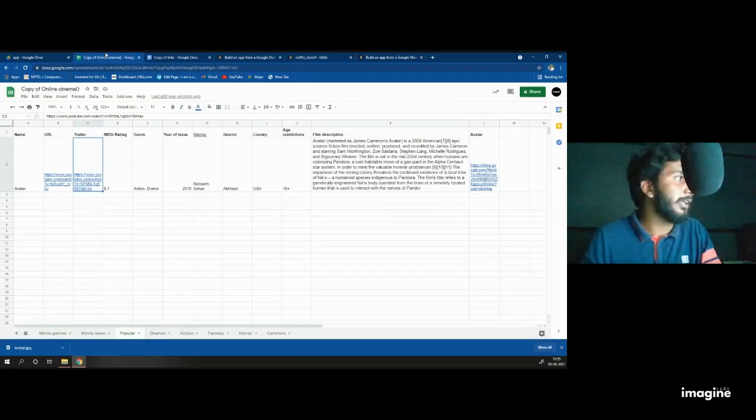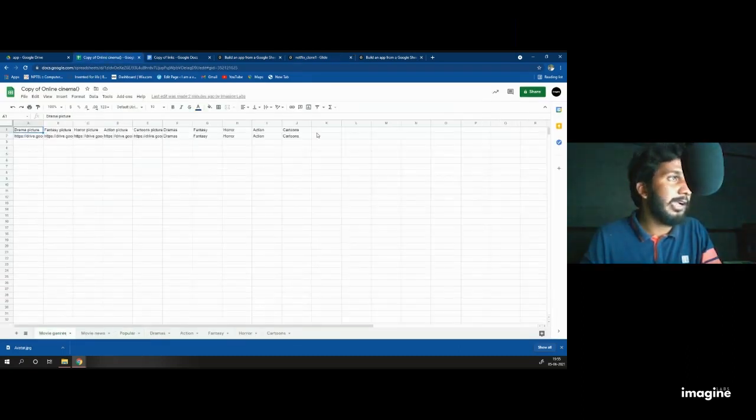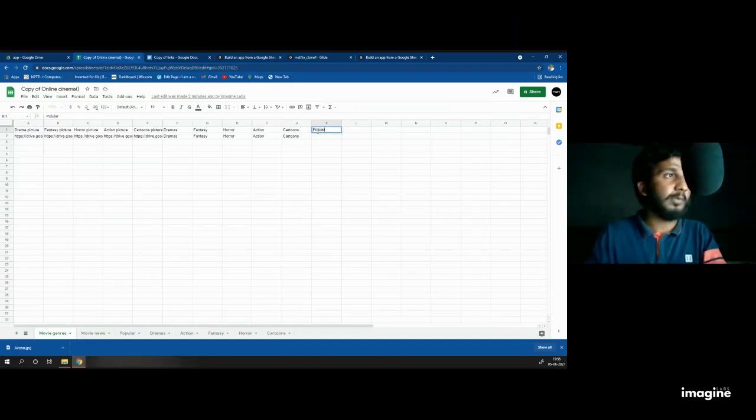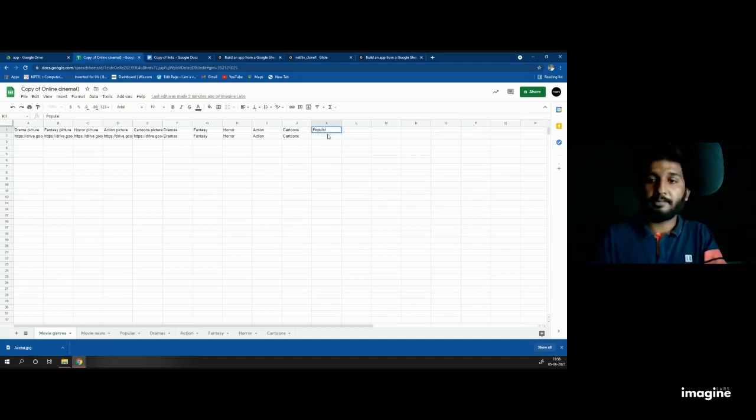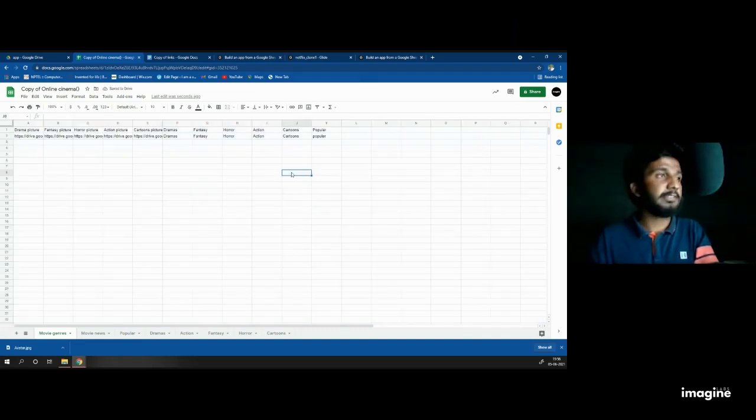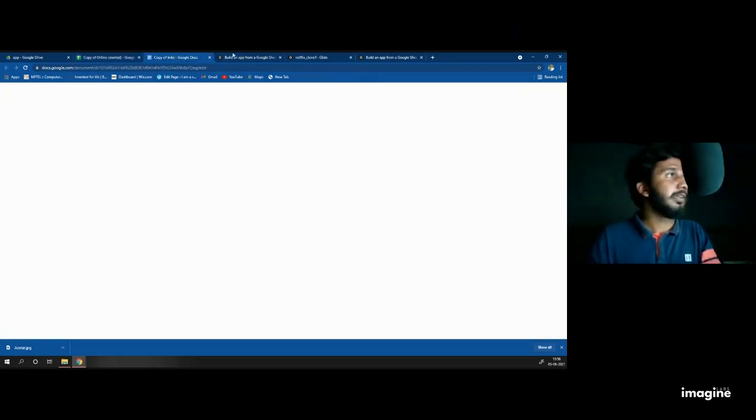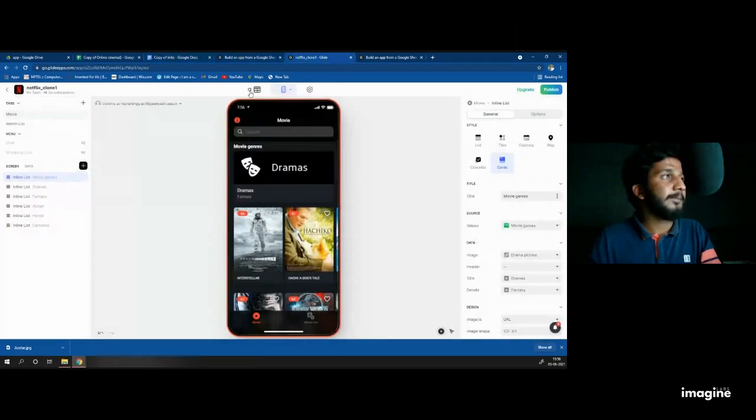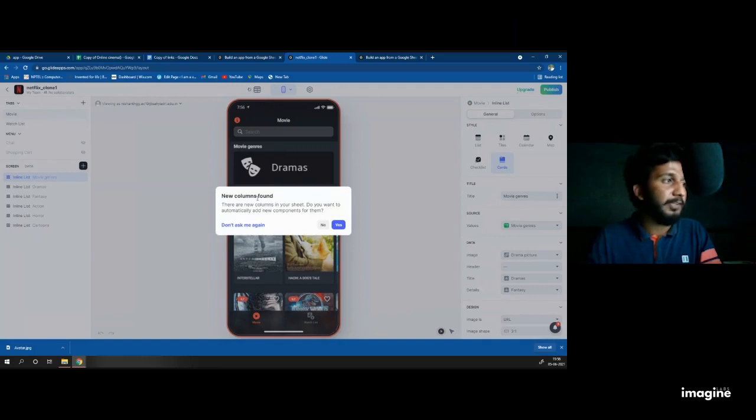So once I go to the database and click on movie general, I will add a category called popular. P-O-P-U-L-A-R, popular. Done. I press Control S to save this. Save. And once again, I reload. It is showing that a new column is found. Yes, I added a new column called popular.